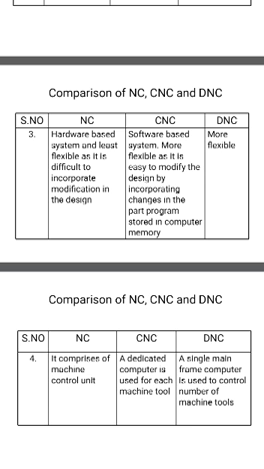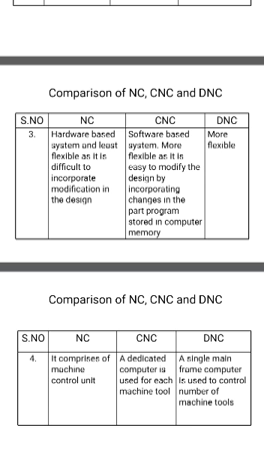Next, NC is less flexible because of its hardwired system. It is difficult to incorporate or modify the design. Whereas CNC is more flexible, because being a software system, it is very easy to modify. So in an NC machine, with a hardwired system, it is difficult to incorporate modification, whereas with software we can modify the design easily. In DNC, we can modify each and every program even more easily.